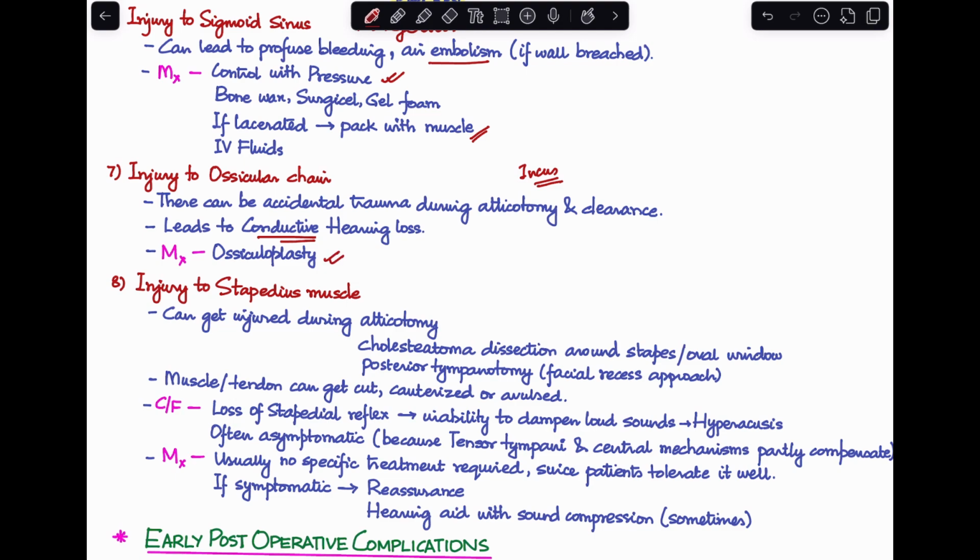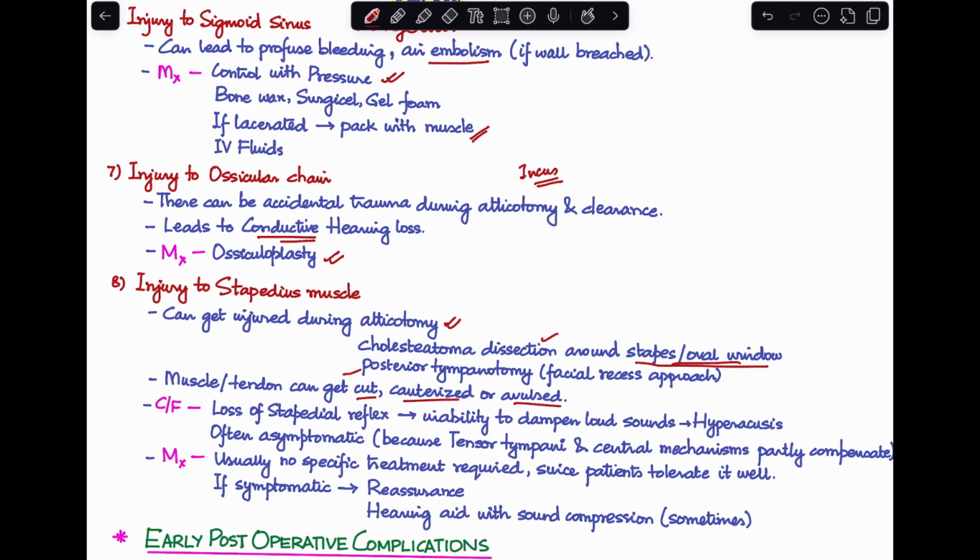The last intraoperative complication would be injury to the stapedius muscle. The stapedius muscle can get injured at various stages of the surgery. It can get injured during atticotomy. It can get injured when you are trying to dissect cholesteatoma, which is around the stapes or the oval window. It can even get injured during posterior tympanotomy, where you are trying to go through the facial recess approach. So these are the different times during mastoidectomy when injury to stapedius muscle can happen. The muscle or the tendon can either get cut, cauterized, or avulsed.